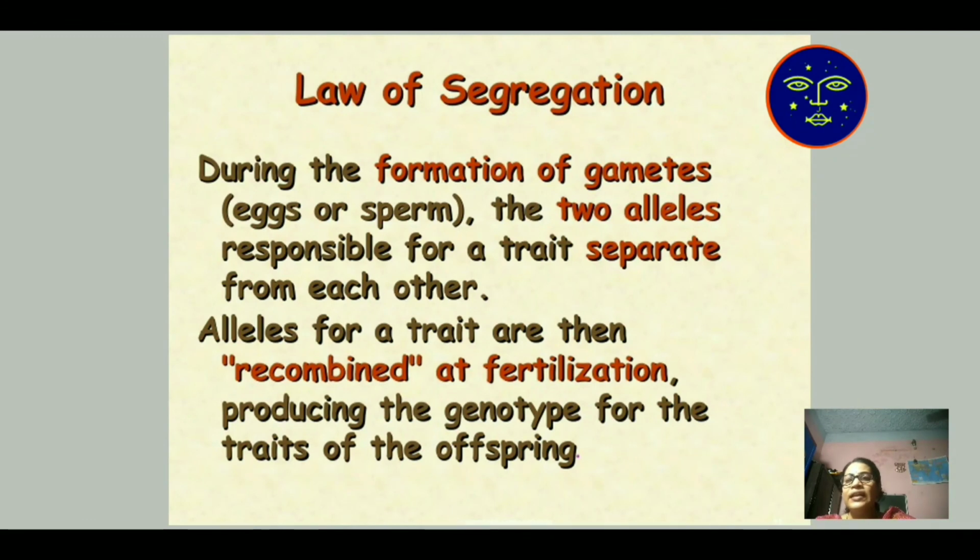Then he determined the law of segregation. Segregation means that during the formation of gametes, that is eggs or sperm, the two alleles responsible for a trait separate from each other, fully separate. Alleles for a trait are then recombined at fertilization, producing the genotype for the trait of the offspring.